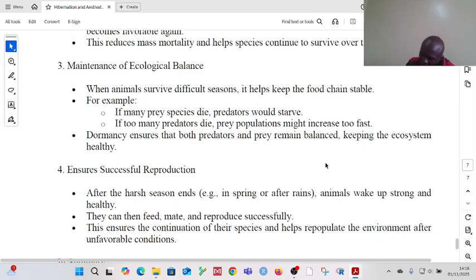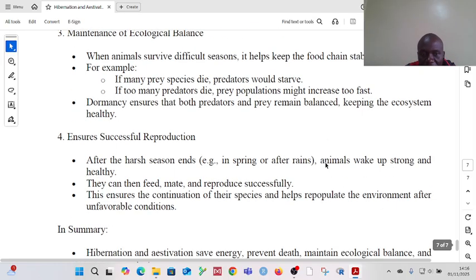The other importance of these two is that they ensure successful reproduction. When the conditions are harsh, the animals become inactive. They don't feed, they don't mate, and they don't reproduce during those harsh conditions. But after the harsh season has ended, the animals will wake up.